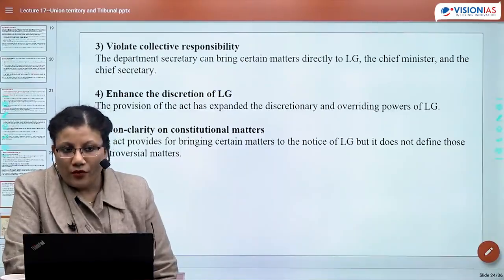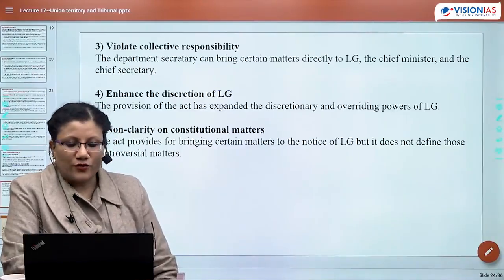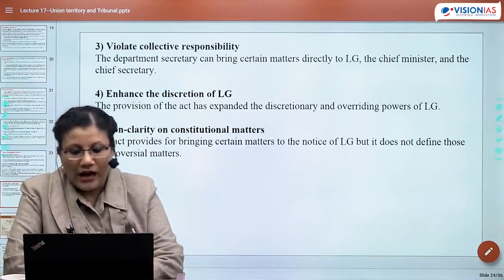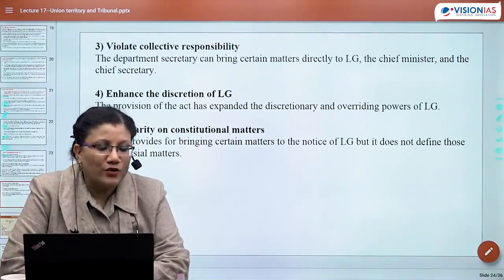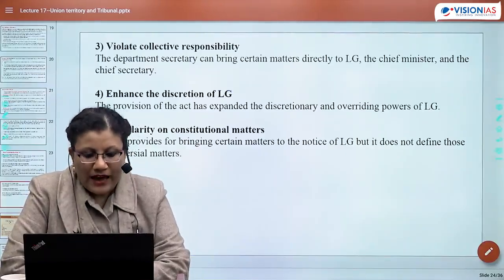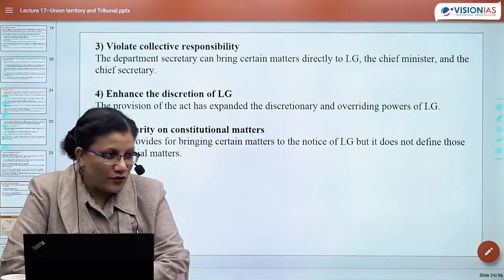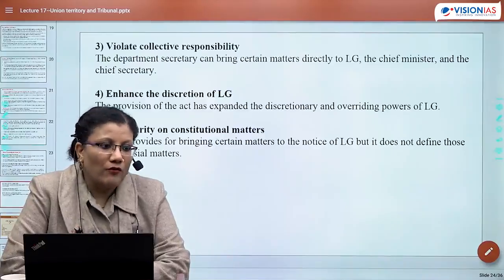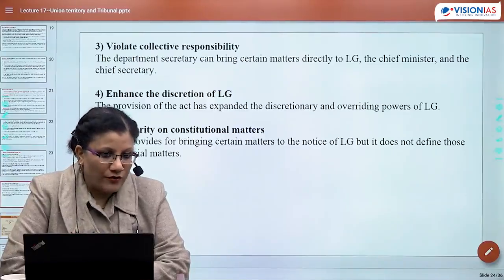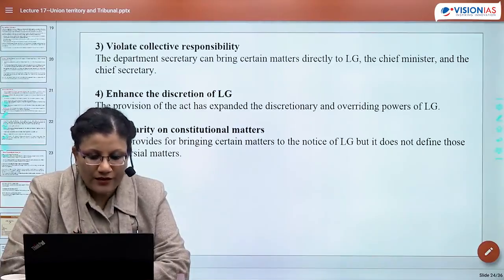Before achieving this status of statehood, Goa was a UT along with Daman and Diu. Then Goa started this quest for statehood, and statehood status was given to it. Earlier than this, Goa was under Portuguese control for almost 450 years.